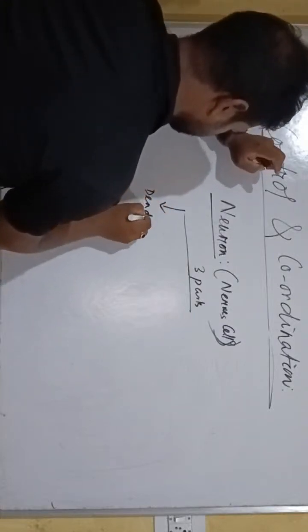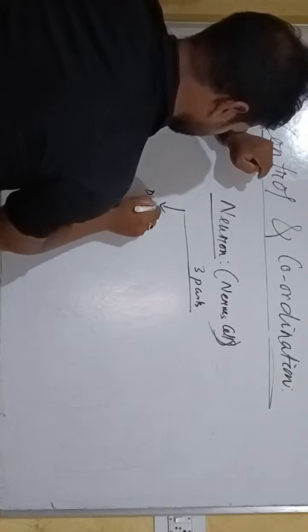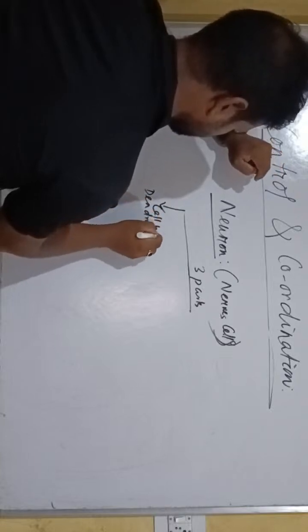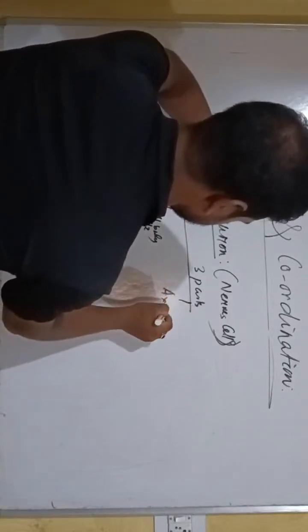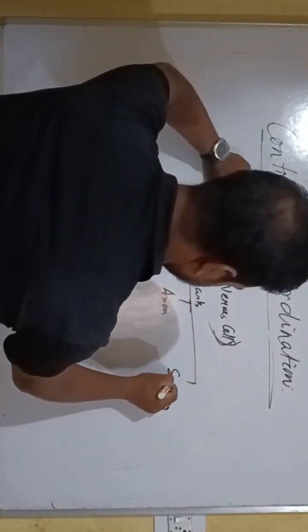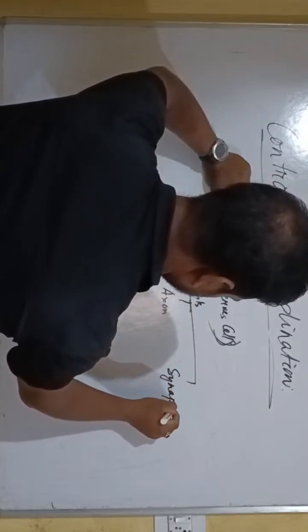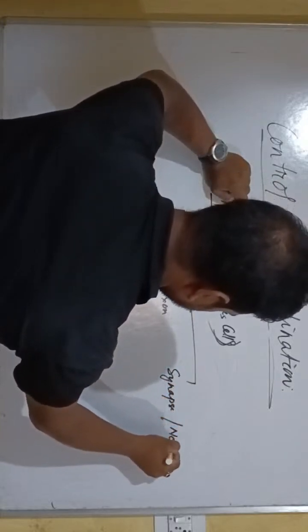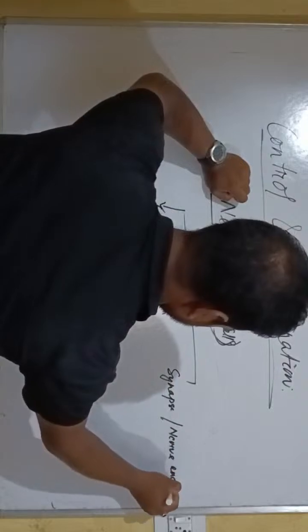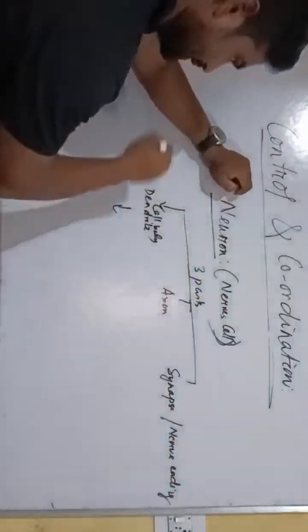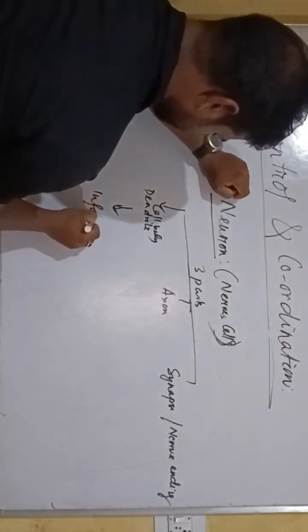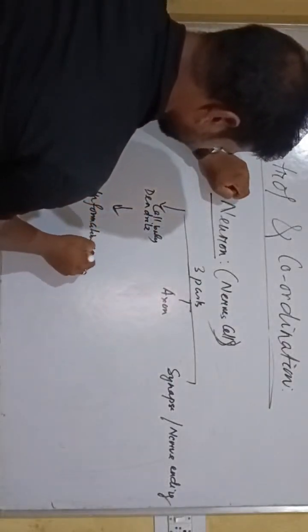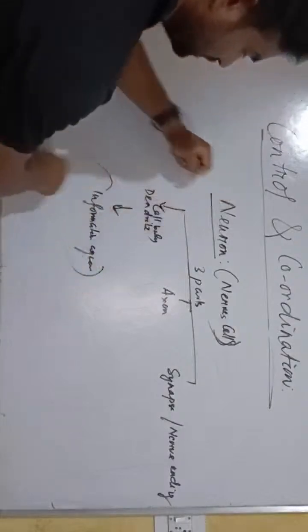dendrite, cell body, then axon, then it is synapse, where the nerve endings are. So, the cell body or dendrite is where information is acquired. The function of a dendrite is to acquire information.